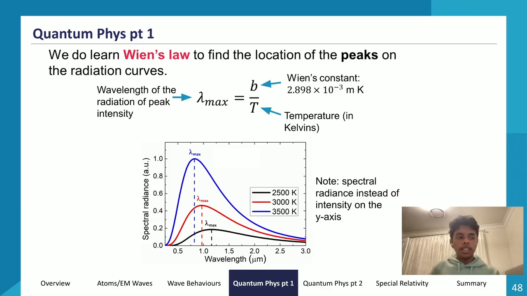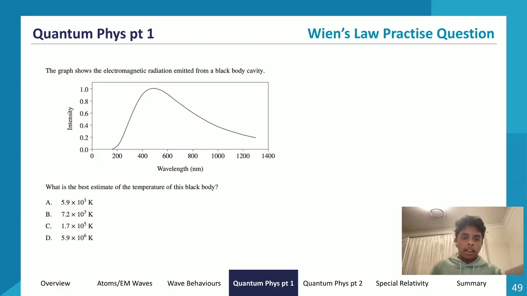So we can use Wien's law now to calculate or approximate the temperature of a star, because stars also emit colors, right? Stars are basically a good approximation for black bodies. Stars emit a certain wavelength of light, which is why we see our star as orange or yellow sometimes. So we can use this to calculate the temperature of stars. But let's look at, instead of stars now, a black body cavity. So this is a black body now, and we can use the black body radiation curve to find its temperature.